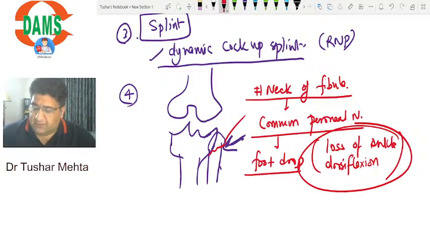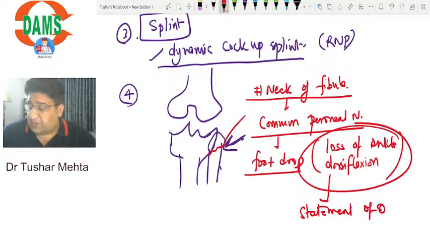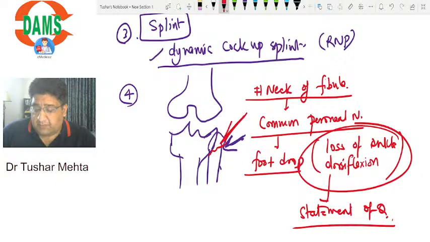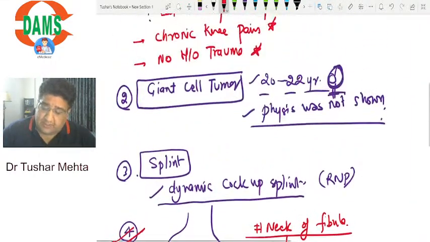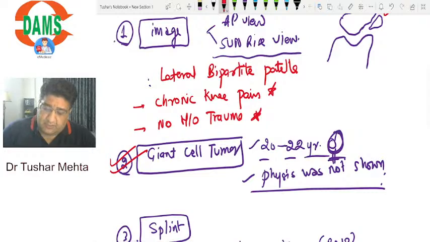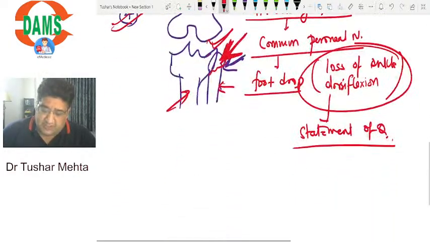Okay, so if this was the statement of the question, then probably you had to choose something like this. Am I clear? Multiple arrows were made, something like this. Then the answer would have been this: the proximal fibula. The site of the fracture would have been the proximal fibula, particularly the neck of the fibula. Great, so we got this one correct. Splint is still doubtful, but since most of the people are saying.